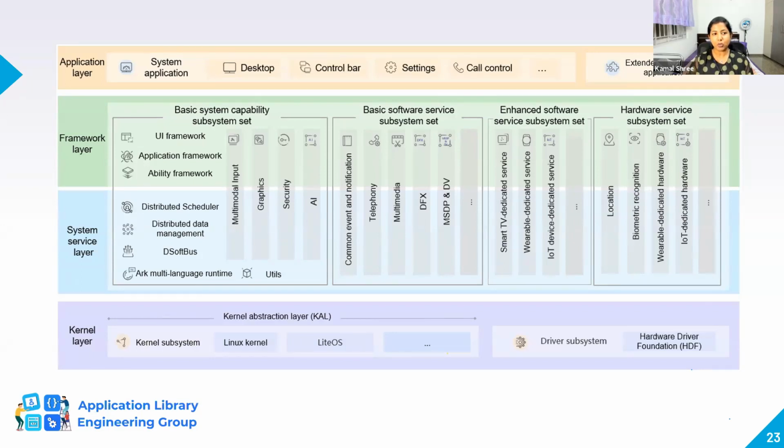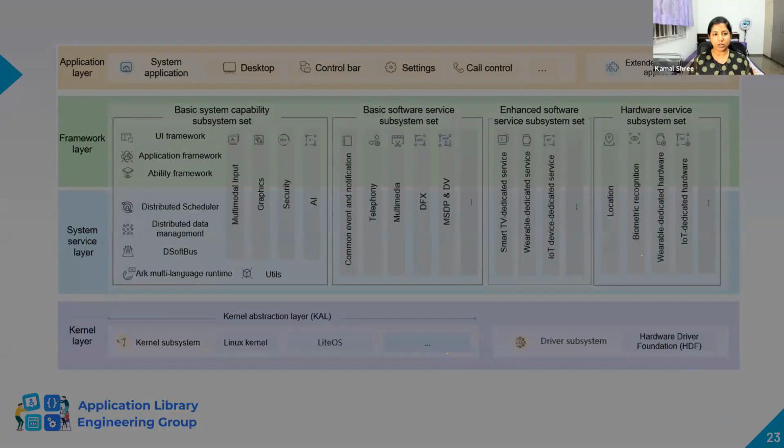I'll not get too deep into it because we already have amazing sessions given by a team of experts exclusively talking about all these topics. The link will be given again, so you can go through it.